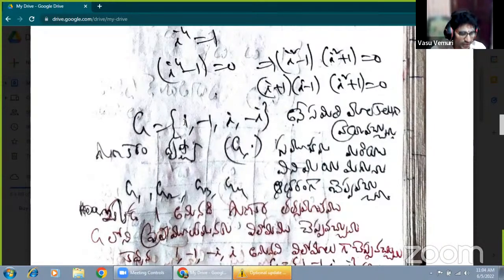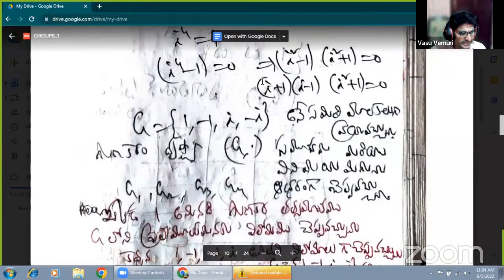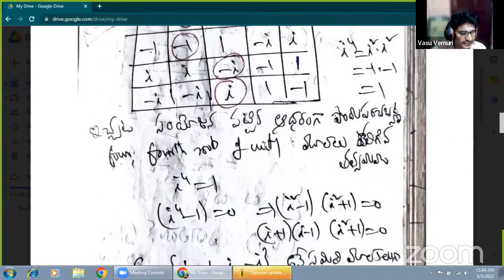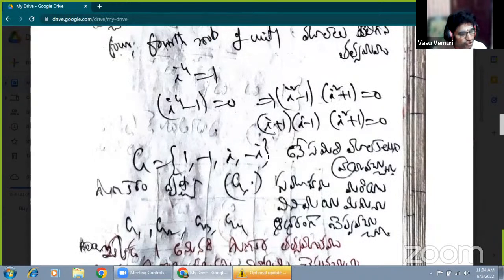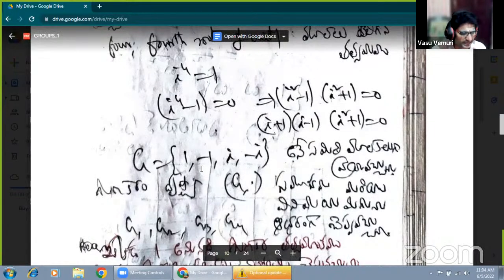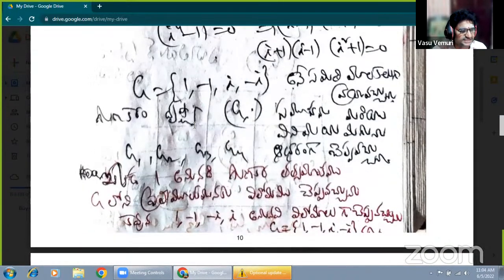Okay. Now 1 into minus 1 is there. 1 into i is there. 1 into minus i is there. Any two elements must be closed, and the closure axiom is verified. Now we are taking 3 elements. The associative law holds good. Yes, (AB)C is equal to A(BC). G3 is already repeated, 1 into minus 1. A into 1 equals 1 into A equals A. Okay, that's enough.